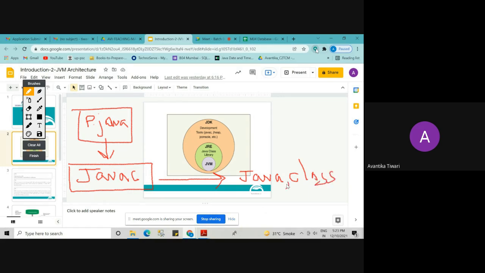Please ignore my handwriting. I'm struggling as the blackboard is not there. We are struggling in this virtual classroom. If it is a physical classroom, we can write on the board. If someone is talking, we can throw the duster also. Those privileges are there. Now I can't throw a duster on anyone.